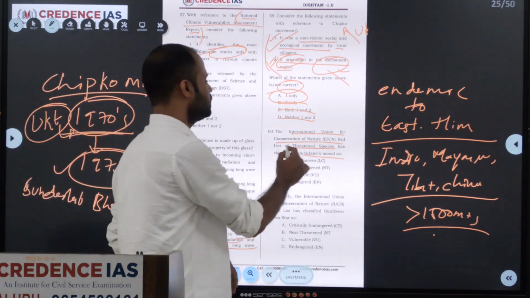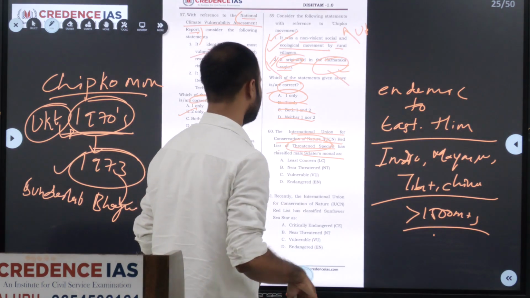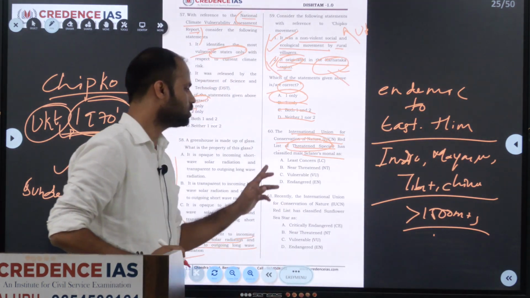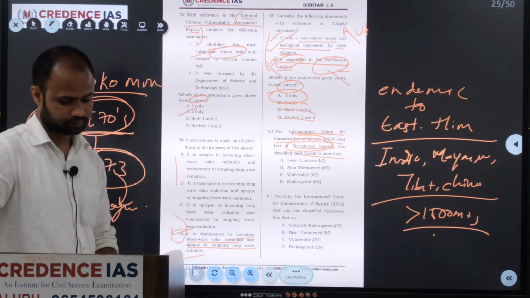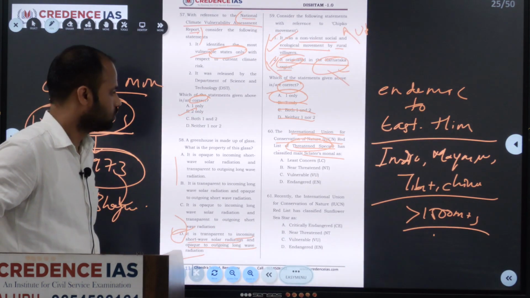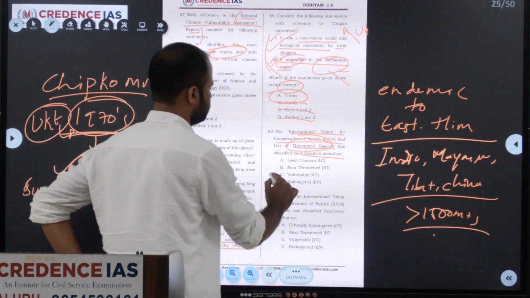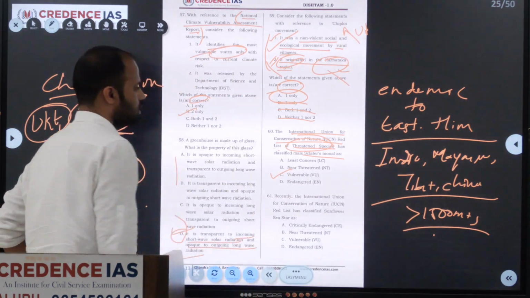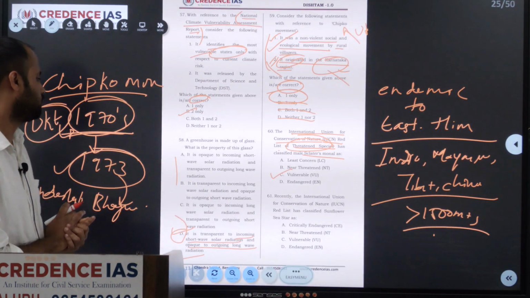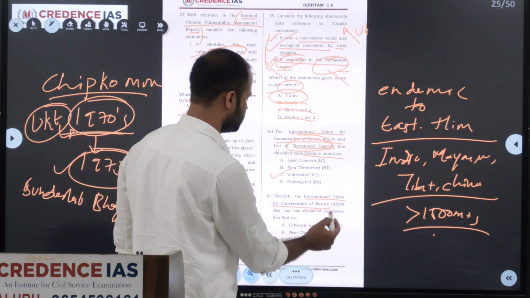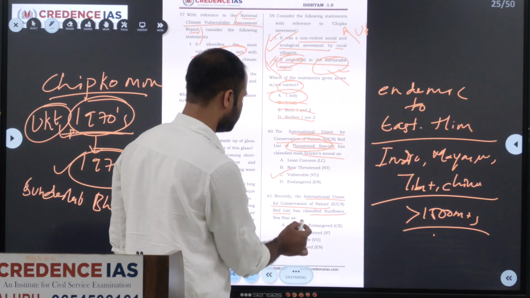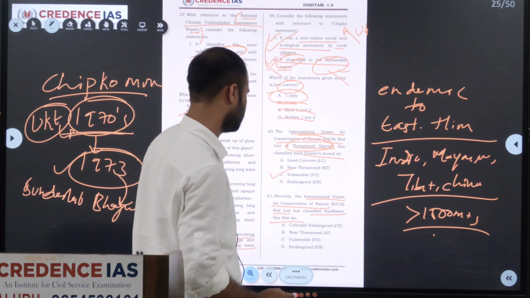Under the IUCN, these species are classified into, they have asked for which of the following. So they have classified into vulnerable. Next we'll move on to 61st. Recently, IUCN, International Union for Conservation of Nature, red list has classified sunflower sea star as.